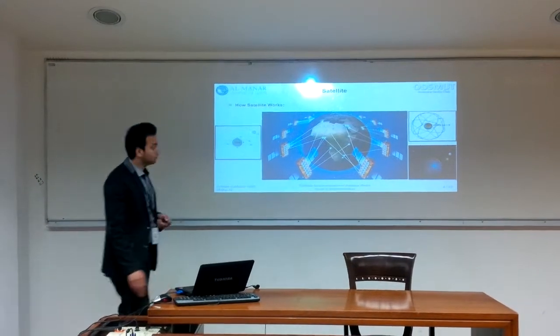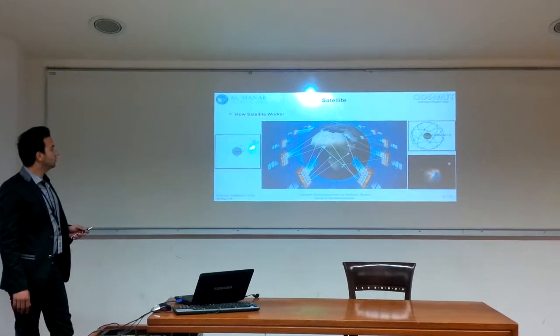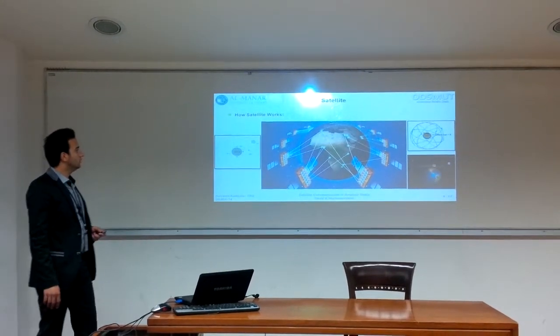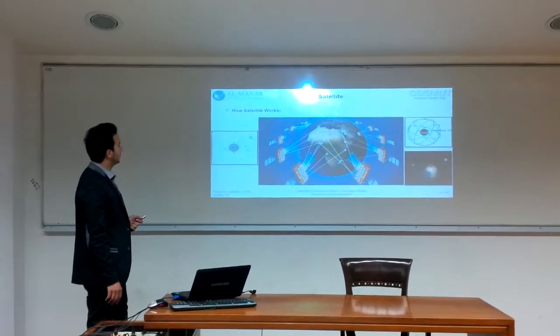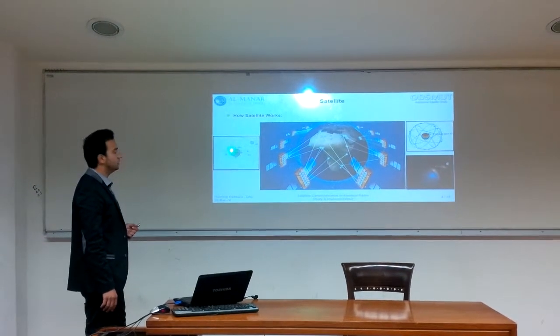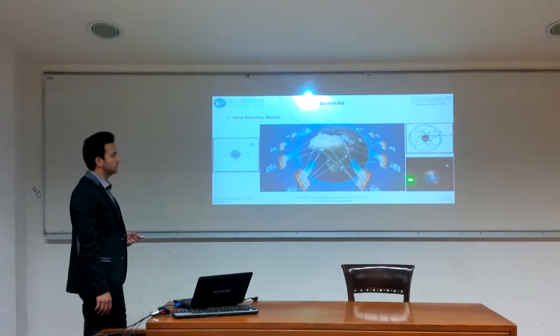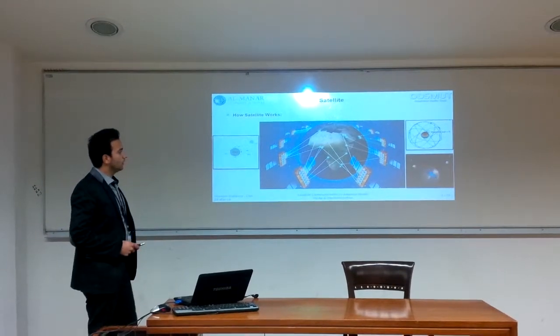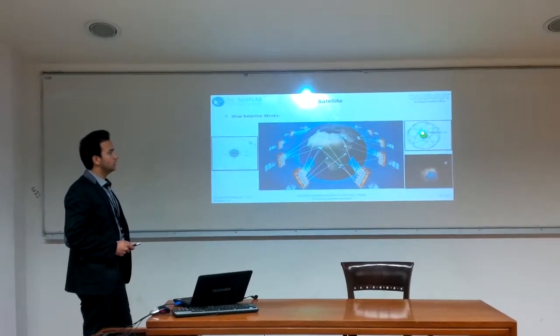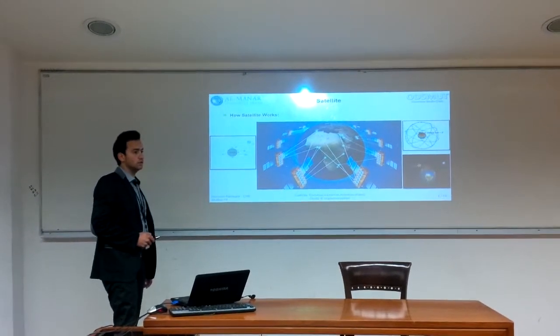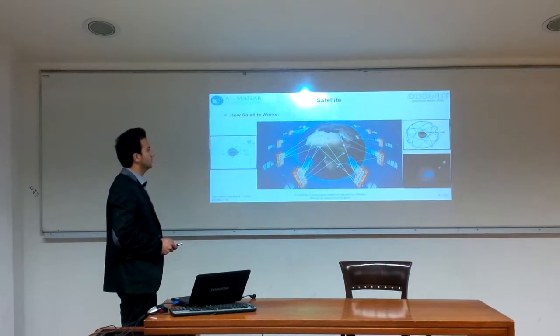How do satellites work? We have GEO, MEO, and LEO, three main orbits around the Earth. GEO satellites rotate at the same speed as the Earth, as shown in this picture. Different from GEO, LEO satellites rotate at a different speed than the Earth, much faster.